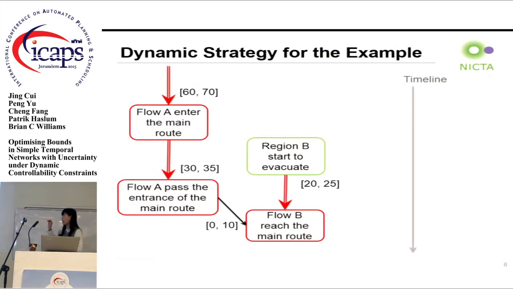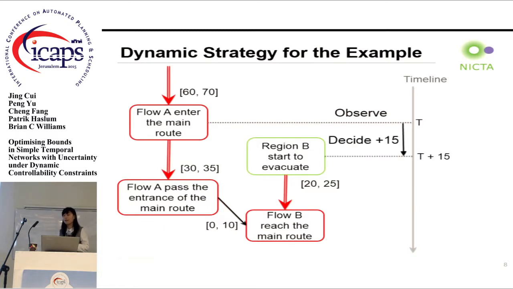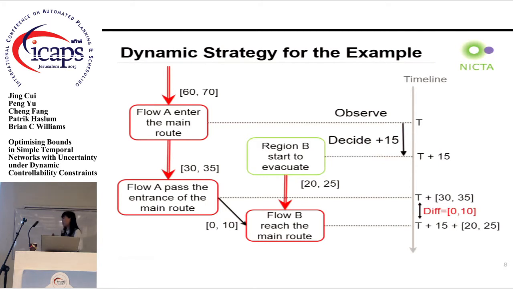When the flow A starts to enter the main route, they may send a message to the scheduler like, "Hi, I'm starting to enter the main route now." After the observation of this time point, which is T, the scheduler decides, okay, 15 minutes later, let's start to evacuate people from region B. So 30 to 35 minutes later, the whole flow A will pass the entrance of the main road. And 15 minutes plus 20 to 25 minutes later, the flow B starts to enter the main route. And the difference between the last two time points is within 0 to 10, which will satisfy the requirement links there.